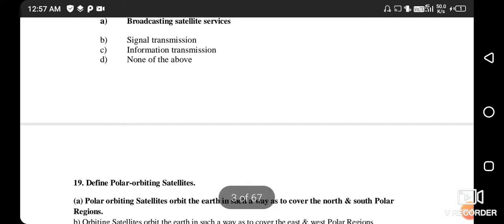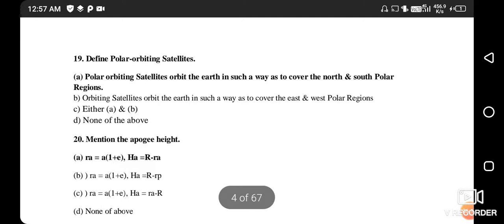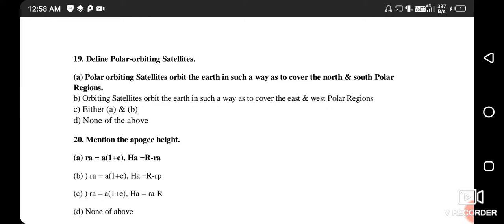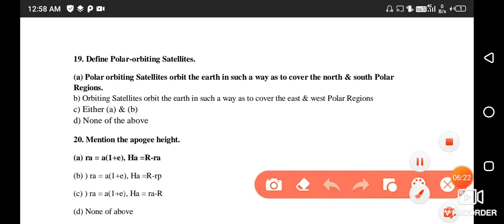Next question, question number 19. Define the polar orbiting satellite. The polar orbiting satellite orbits the Earth in such a way as to cover the north and south polar regions. So the right answer is option number A.